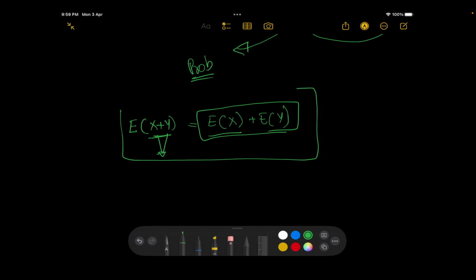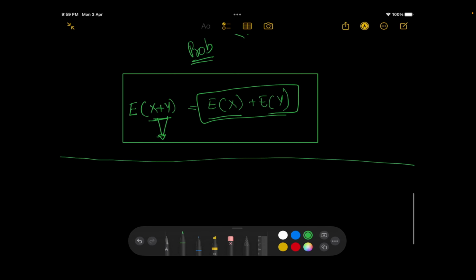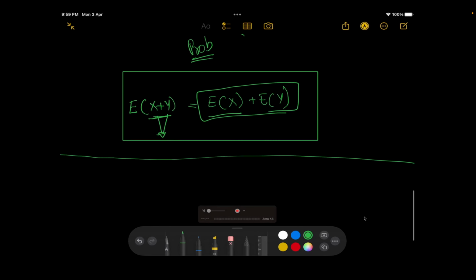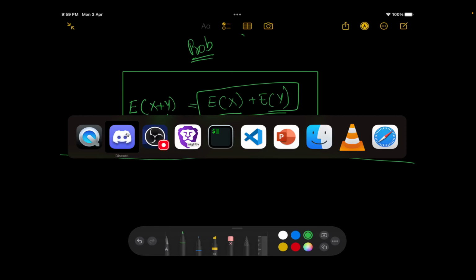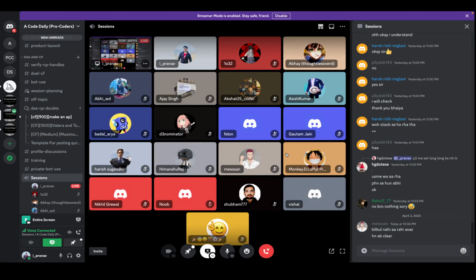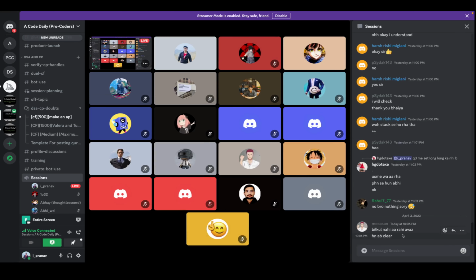Now this thing is crucial, and this will definitely become more clear maybe in today's session, or maybe in the next session when we'll be discussing more examples that are based on it. But today I don't want to make it an overkill, so I just want to discuss this concept in a bit brief. So up till this point, everything is clear? Yes. Okay, cool.